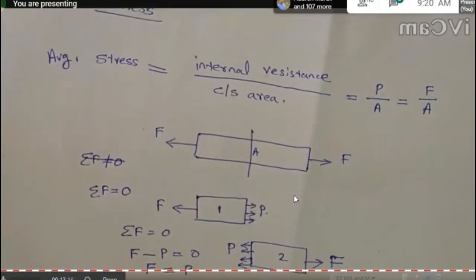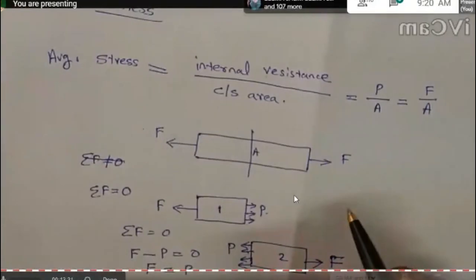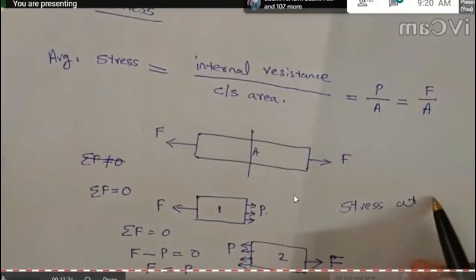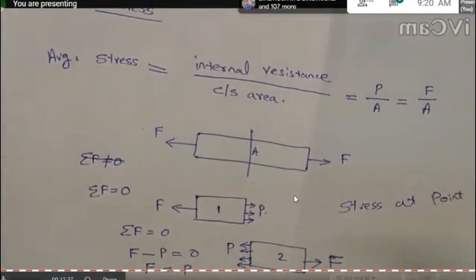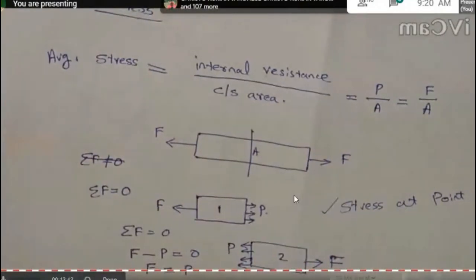Okay, so the stress here is an average value of stress over the cross section rather than the specific stress at a point. There is another definition for stress, which we will study later, the stress at a point. So this is another definition of stress, that is stress at a point. But here we studied average stress. Average stress is equal to internal resistance per cross section area.